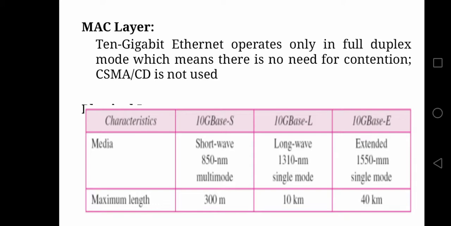Single mode and multi-mode have their own advantages and disadvantages. Light capturing capacity is more in multi-mode and less in single mode. But the advantage of single mode is that it is suitable for long distance, and multi-mode is suitable for shorter range. This completes the topic of Ethernet.